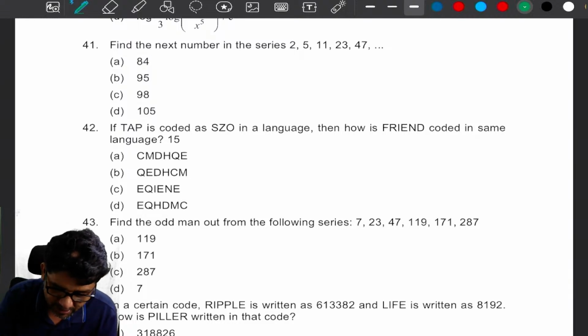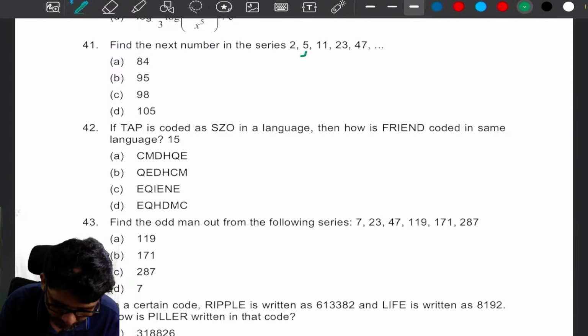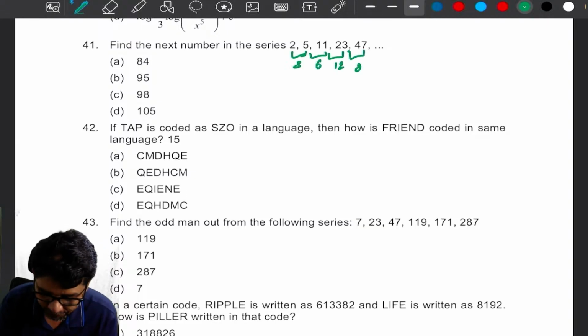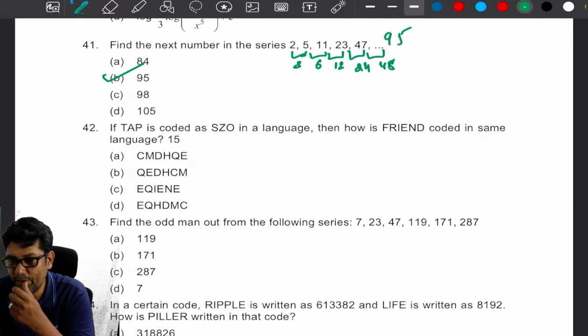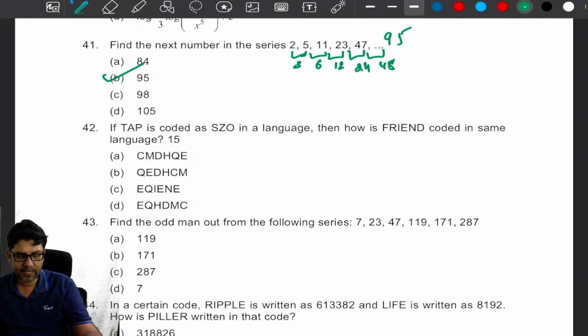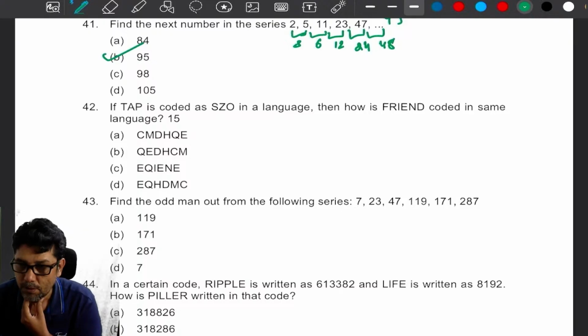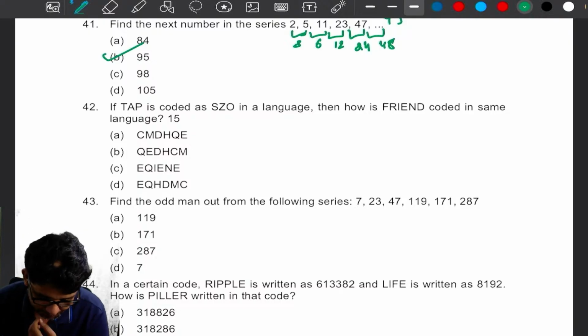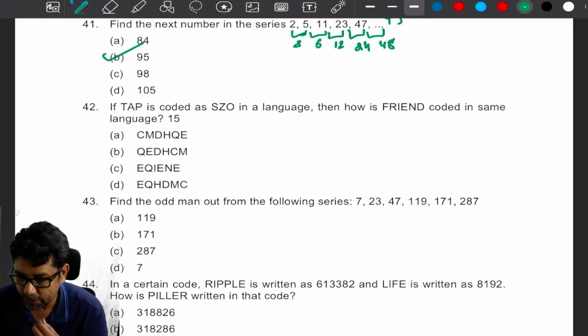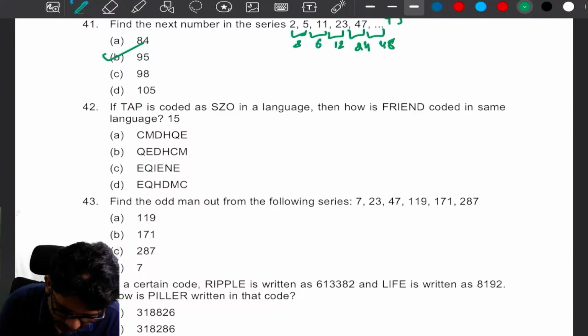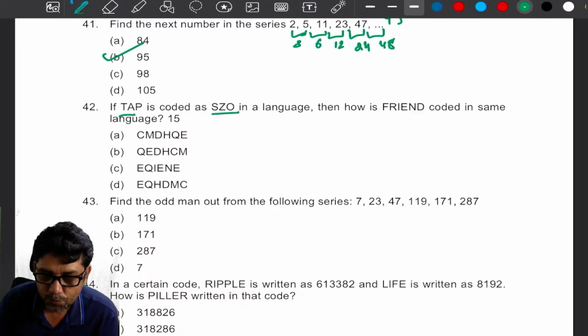So the sequence is increasing. Plus 3, plus 6, 12. Next one is 24, so the next number is going to be 48. Is it 95? How many of you got the answer 95? Yes, very good.